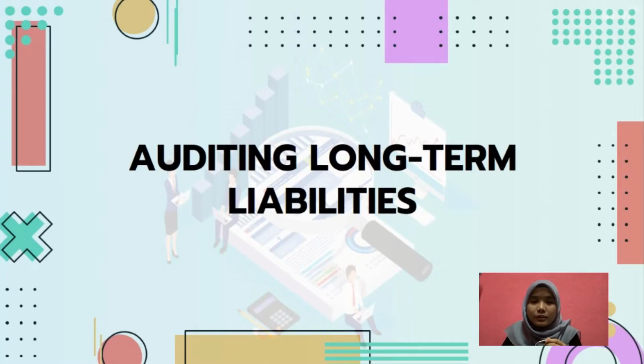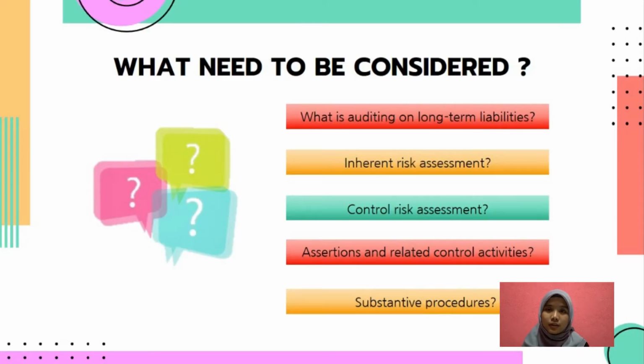Auditing for long-term liability. So in this part, there are a few things that need to be considered: the first one is what is the auditing for long-term liability, inherent risk assessment, control risk assessment, transaction and related control activities, and the last one is substantive procedure.